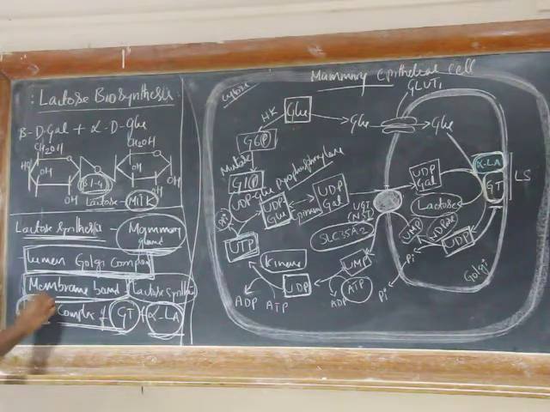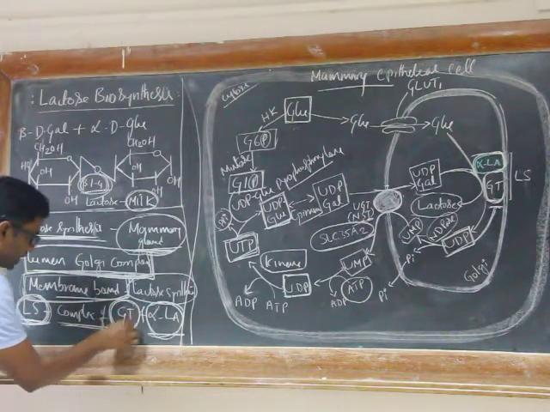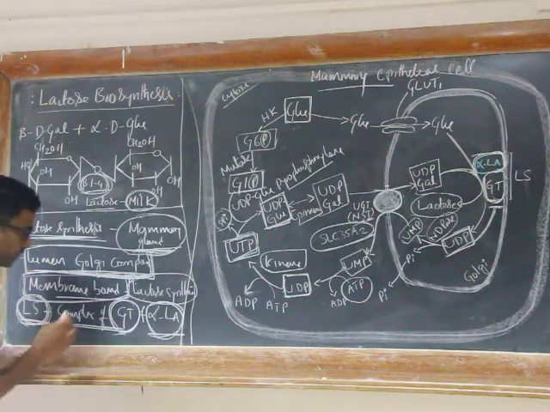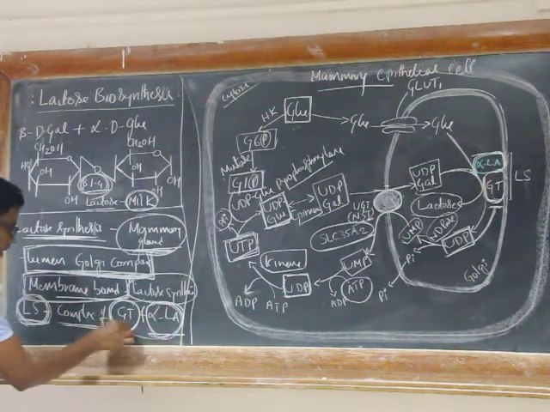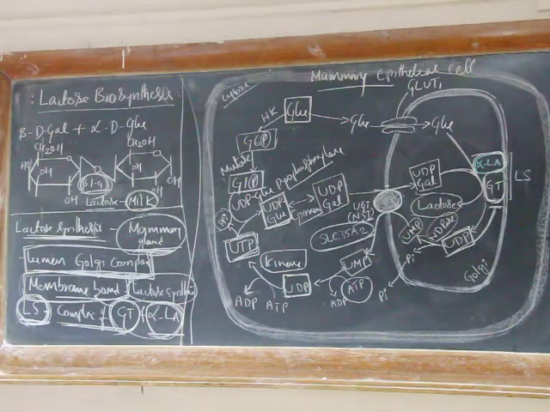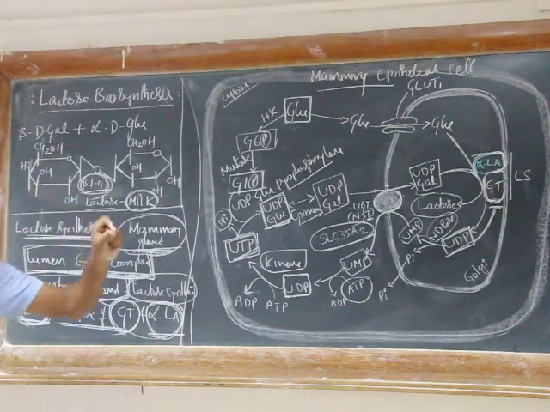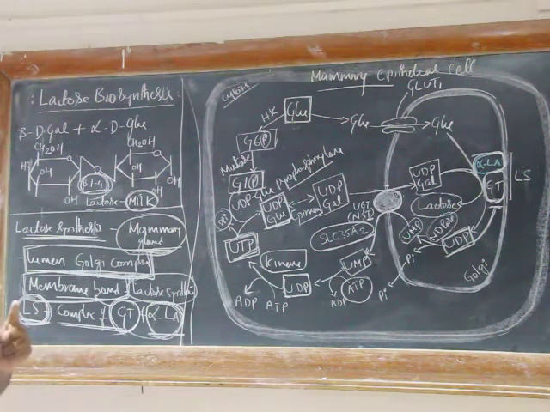The enzyme that is involved in the biosynthesis of lactose is lactose synthase (LS). It's a complex of galactosyl transferase and alpha lactalbumin. These two are bound to the membrane of the Golgi towards the lumen. Although lactose is made up of one molecule of galactose and one molecule of glucose, the synthesis of one molecule of lactose involves two molecules of glucose. Let's see how that lactose is synthesized.